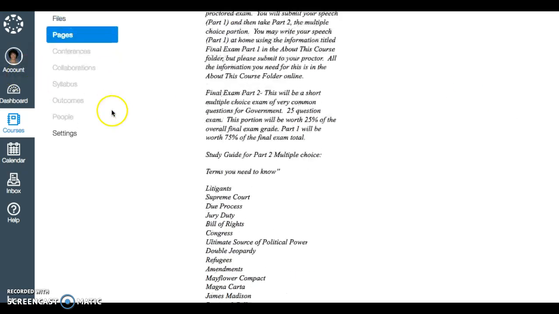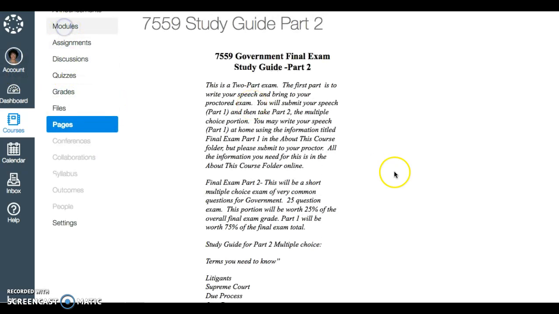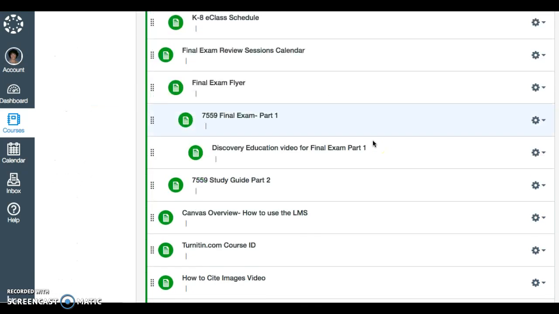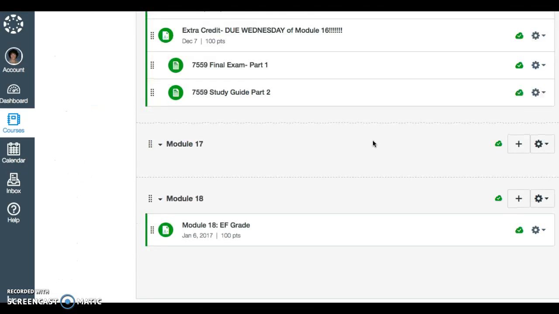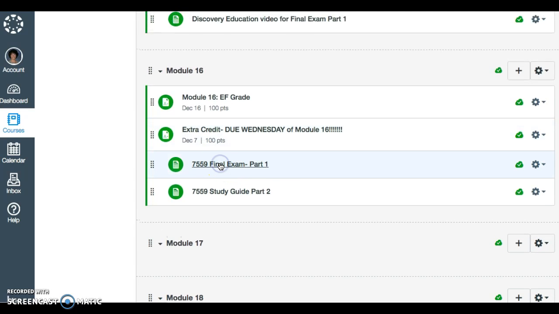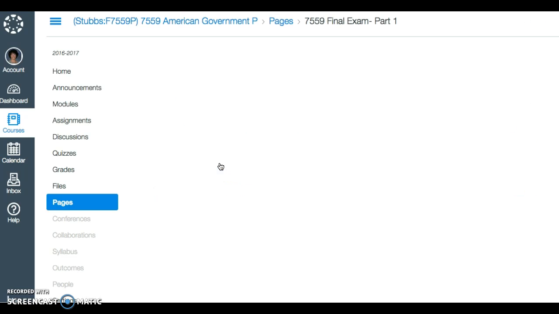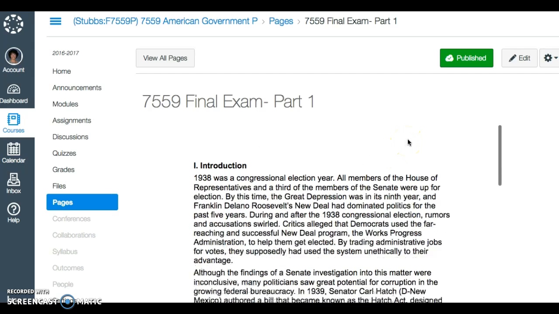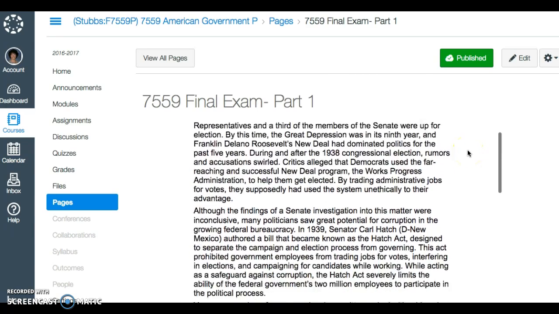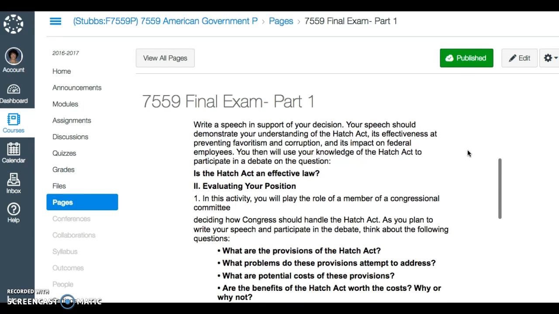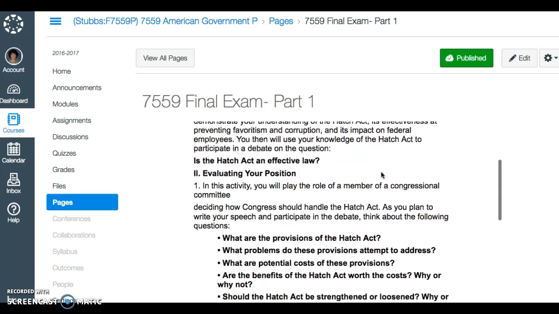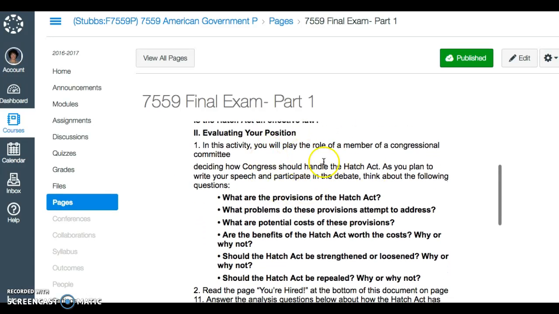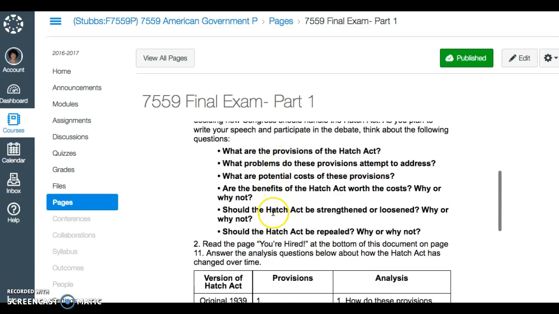But Part 1 of the final exam is a speech that you'll be writing. And this is actually the extra credit also. So this is extra credit and Part 1 of the final that I'm going to be talking about. You'll read this introduction, okay? And now you're going to be answering, is the Hatch Act an effective law? The way you're going to do that is to read this activity and read these questions, because this is what you're going to want to answer so that you can write your speech.